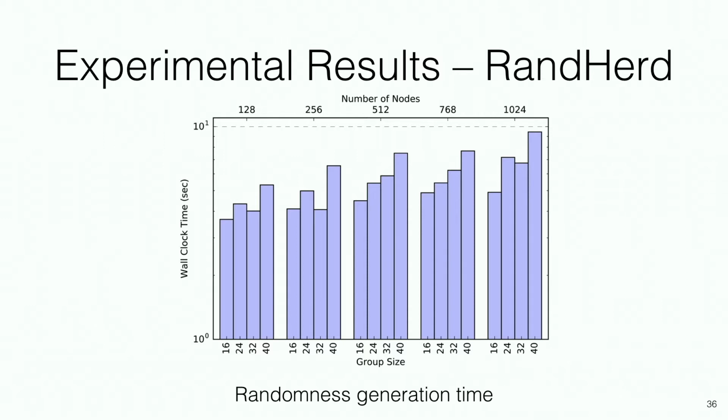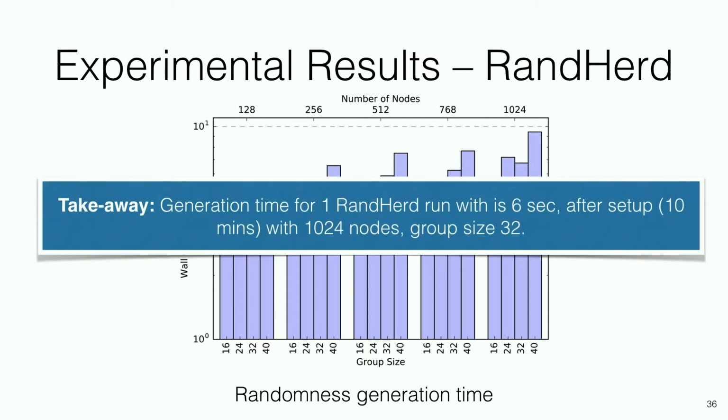For RandHerd, we only looked at randomness generation time because verification is constant, so there was really no need to look into that. And as a takeaway, generation for RandHerd takes around 6 seconds, but that is after a one-time setup of 10 minutes. And those 10 minutes, again, are coming from the fact that we have to run RandHound first to get this good chunk of randomness to bootstrap RandHerd.